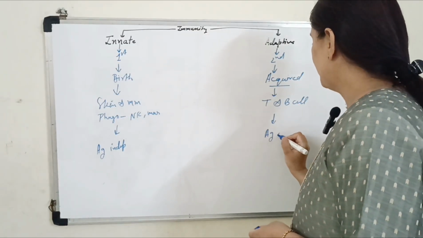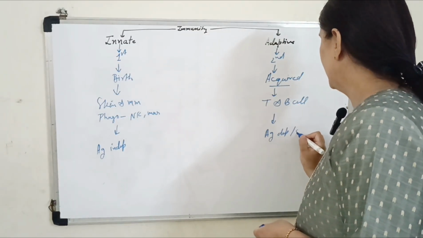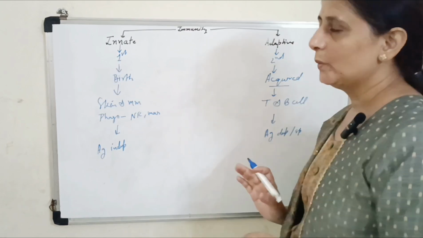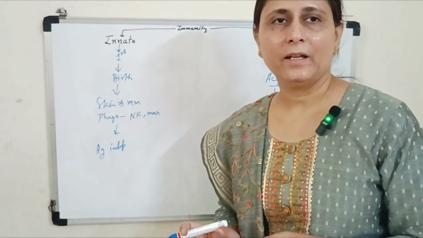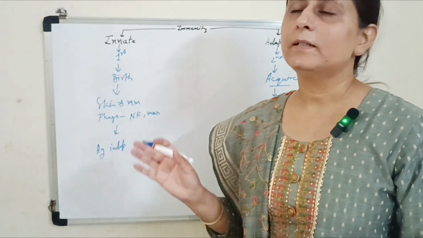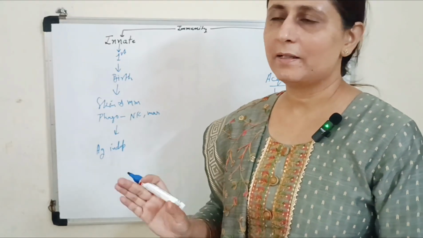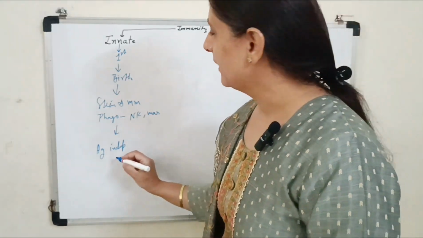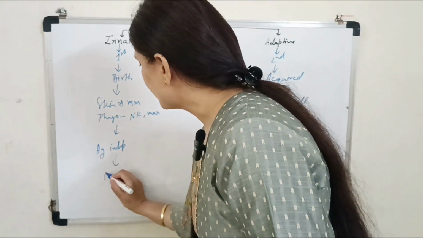So it is antigen dependent or specific, according to which organism is infecting, then antibodies and the cells will be produced against this particular organism. Here in innate immunity there is no memory response.